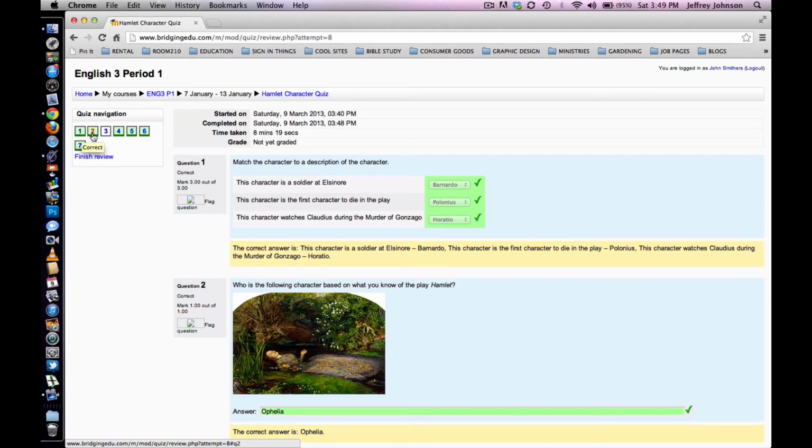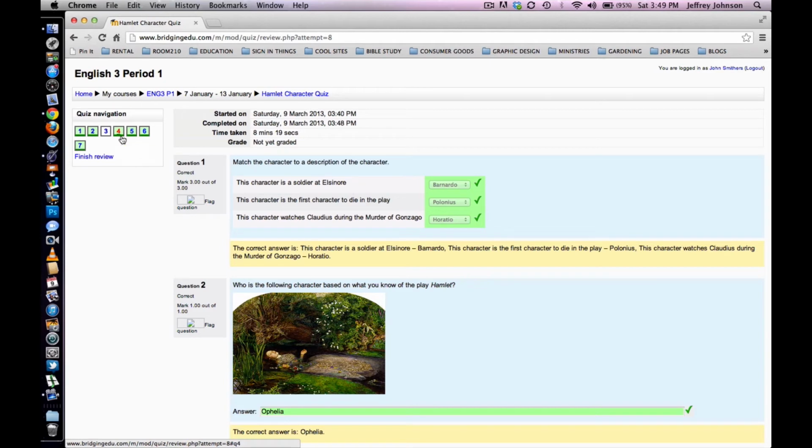Now, these boxes may be yellow. If you have yellow boxes in the quiz navigation panel up here, it means that you received partial marks for a question. You didn't receive full marks, but partial. And then you probably guessed it. If these boxes are red, it means that you've received no marks for the question and you answered it incorrectly. So those are the three main colors that indicate how well you do.